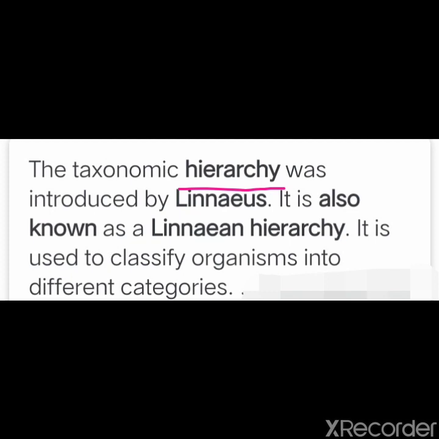It is not only in ascending order but also in descending order. Not only does a ladder help us to go upstairs, but it also helps us to come down. So when taxonomic categories are arranged, they are arranged either in ascending order or in descending order.